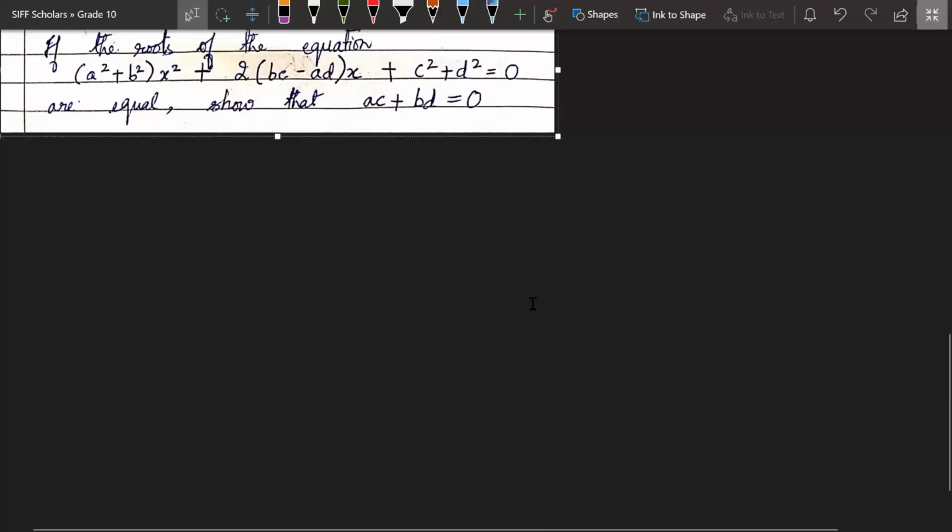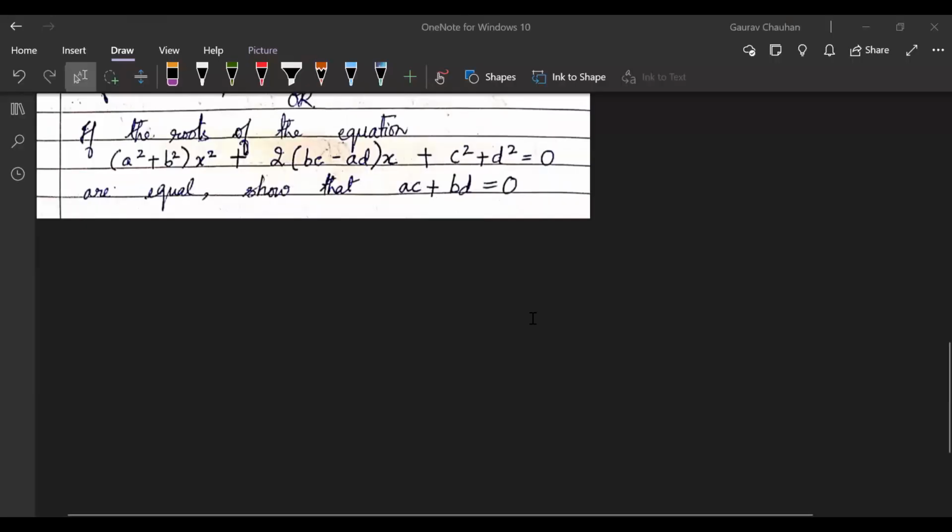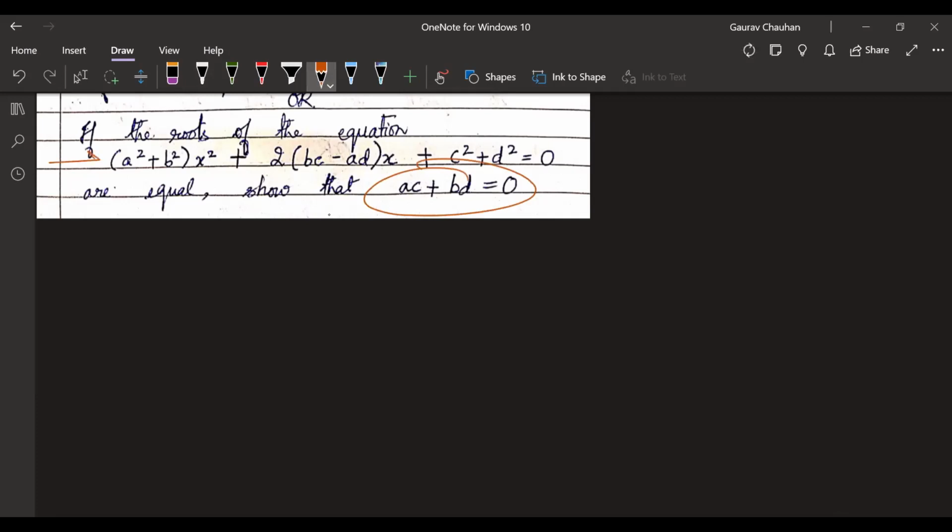All right, so this is the second, but slightly difficult question in the question paper. Yeah. Unfortunately, both were from quadratic equations. Okay. So here we have, if the roots of this equation are equal, then show that something. The roots of this equation are equal. It's given. Now this equation is already using A, B, C, D. So what does it mean?